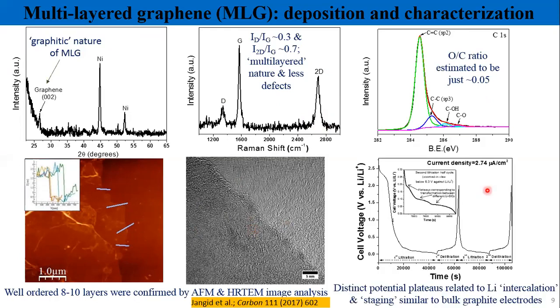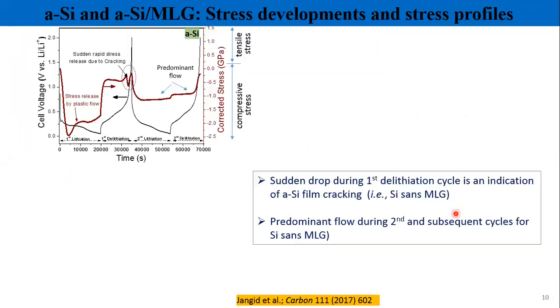Then we did the electrochemical cycling of these graphitic films, and we found that it shows very nice potential plateaus, which is a signature feature of graphitic carbon, like these form stages. Okay. So now move to the stress development in this film.